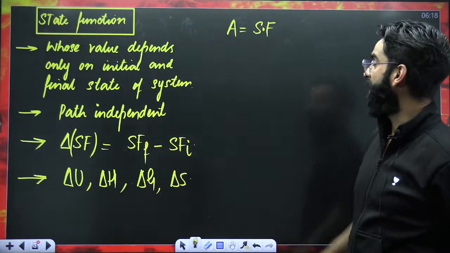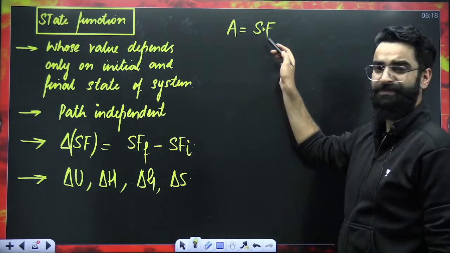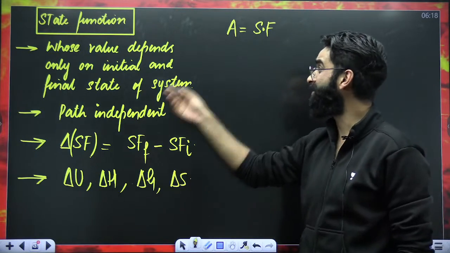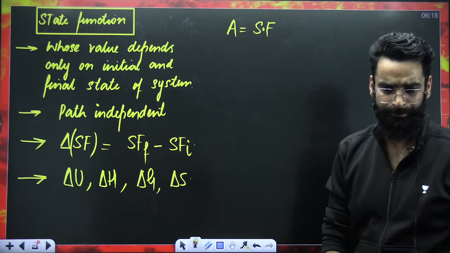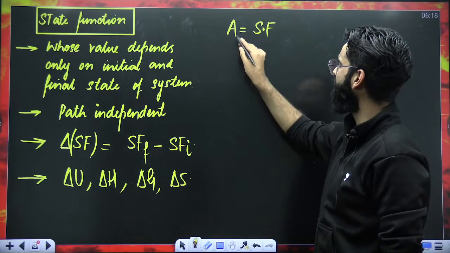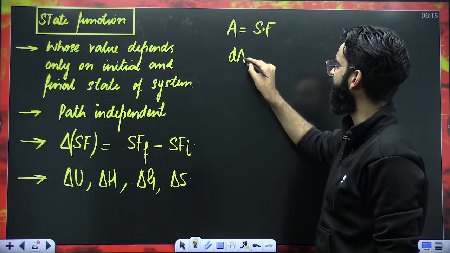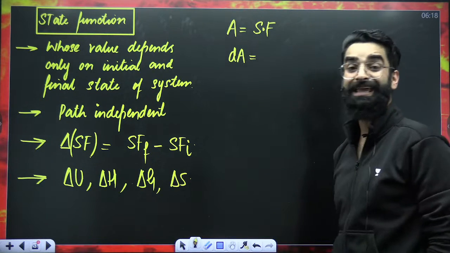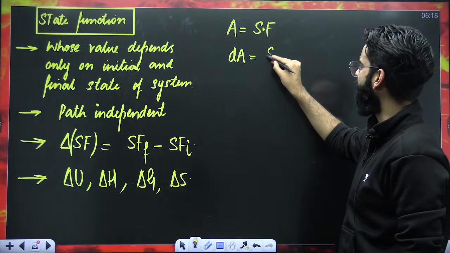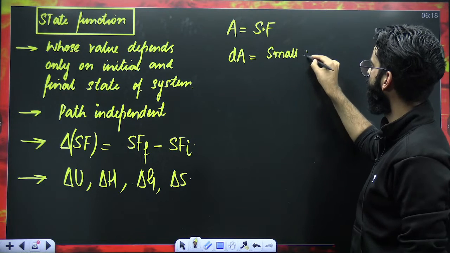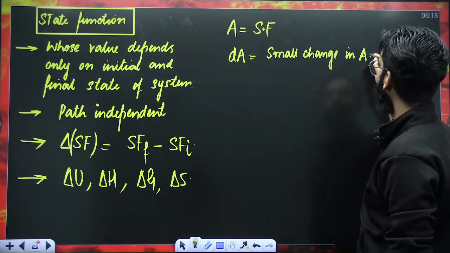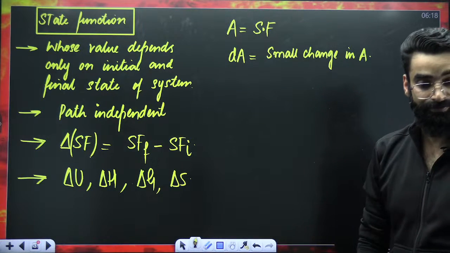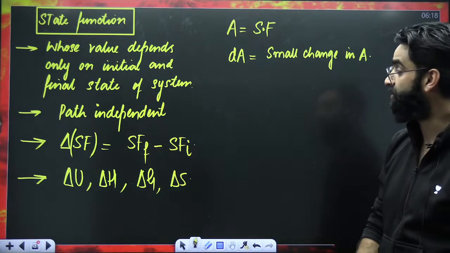Perfect. Now people, for example, A is a state function. This A can be internal energy, enthalpy, Gibbs free energy, or entropy. Now my dear students, if I write dA, what does this dA indicate? It indicates a small change in A.